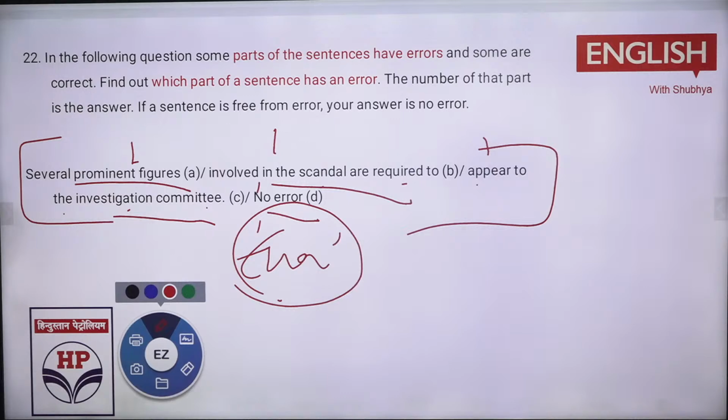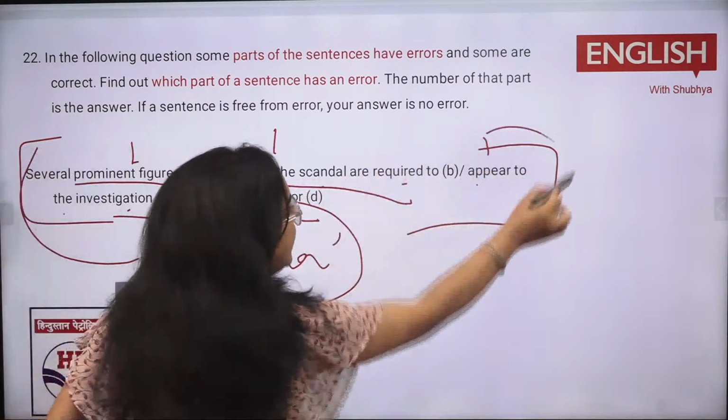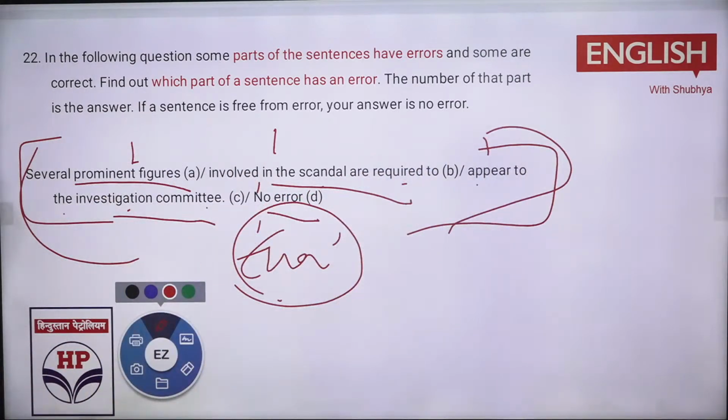Now everyone is giving me the option. No one is able to tell me why is the mistake. Where is the mistake, ma'am? Everyone is so intelligent. Why are you not answering now?